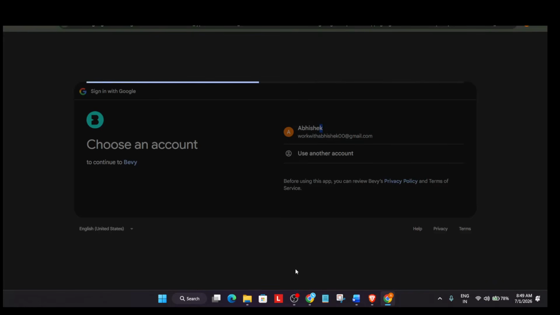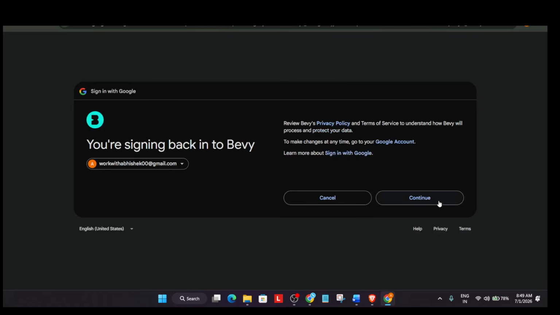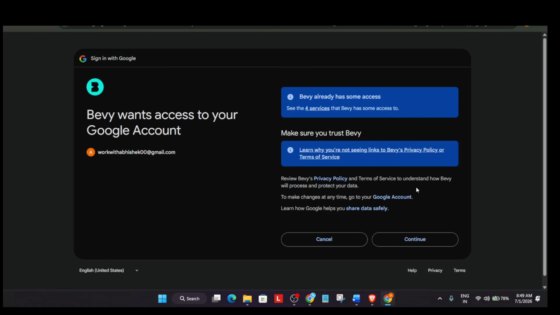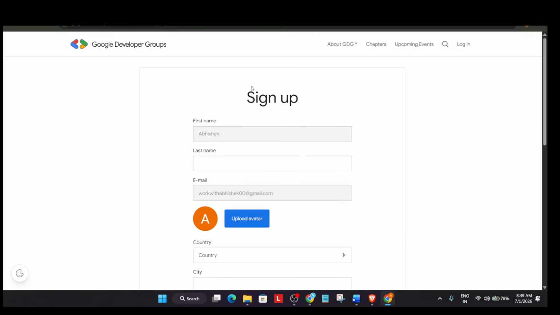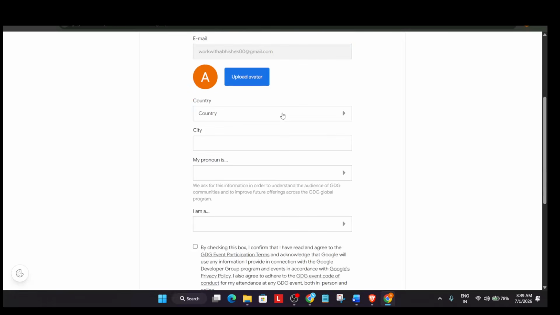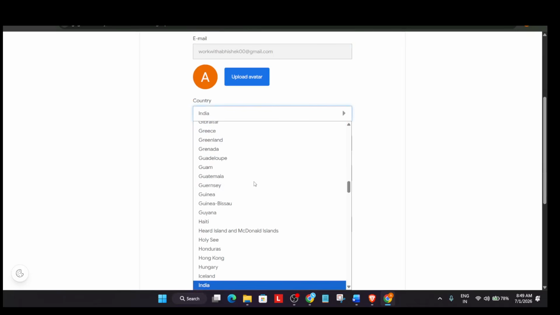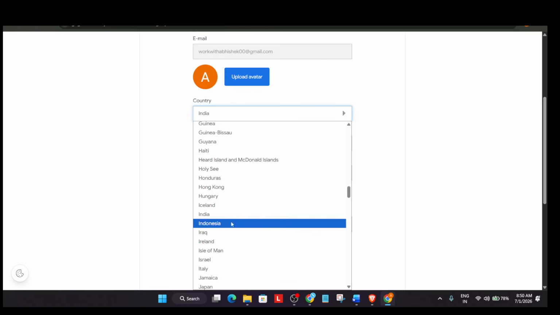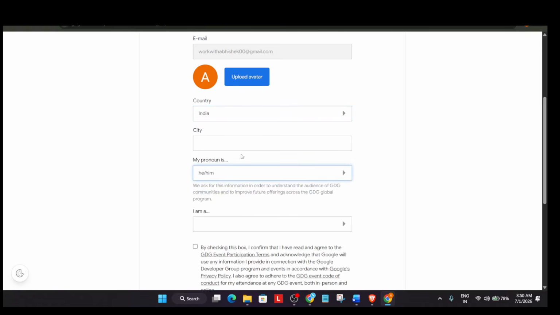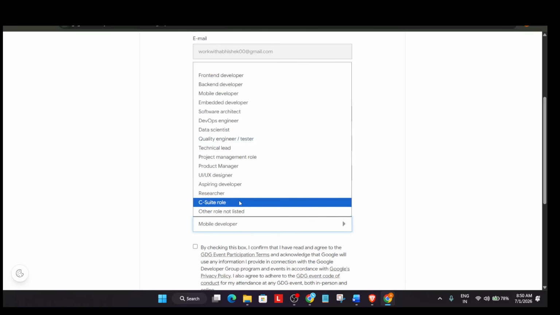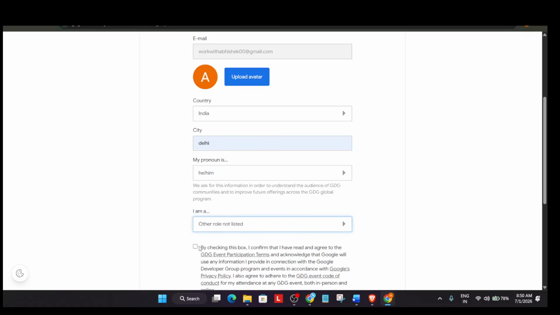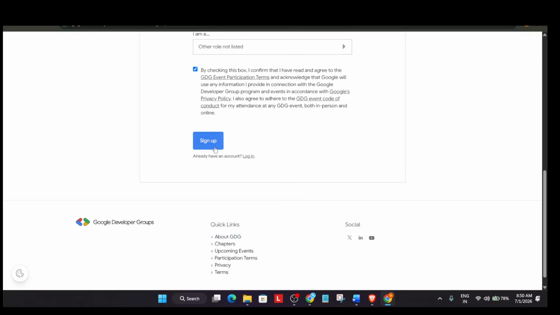Now, once you have registered, you have to just RSVP. So just allow the permissions over here. Continue. Enter your basic details over here. Fill the form properly. Select your country. Okay, you can see multiple countries are there. Select your details, city you can mention. Then you can mention whether you are a student or working professional. You can just select other if it is not listed over here. Click on this checkbox and simply click on sign up.